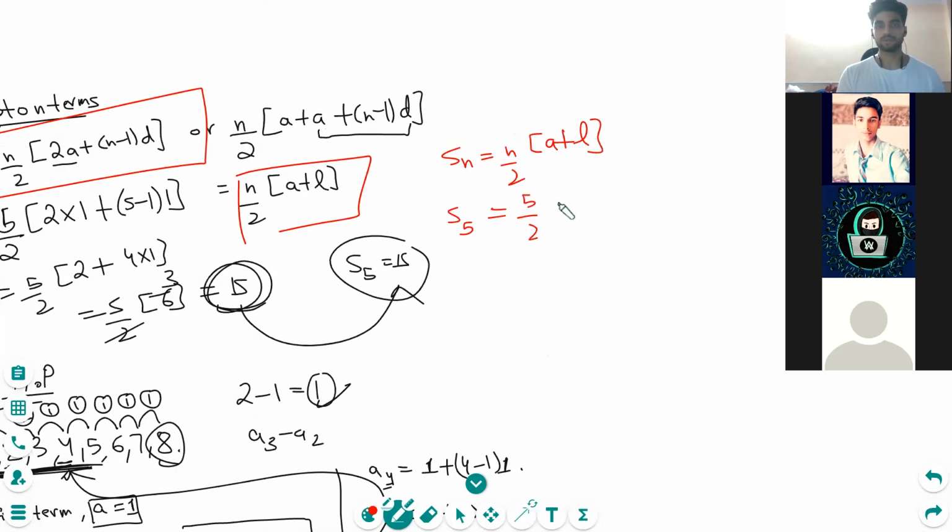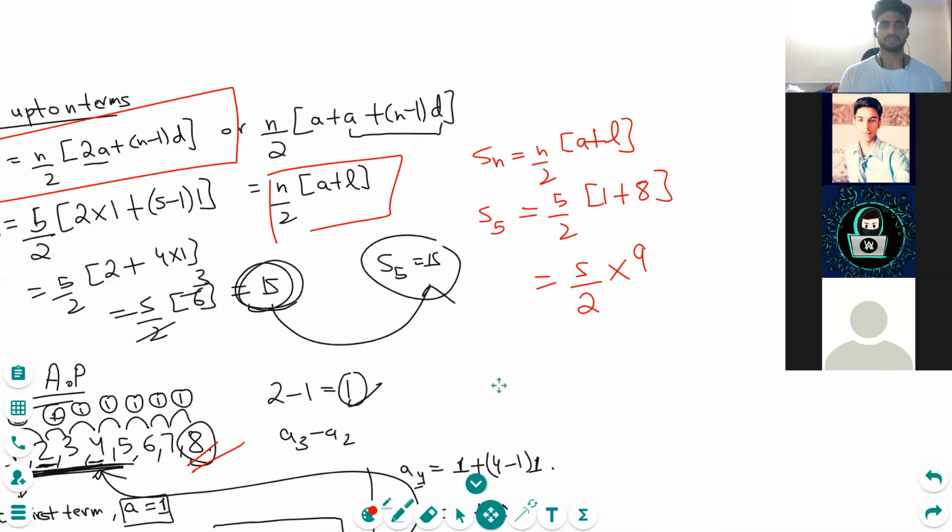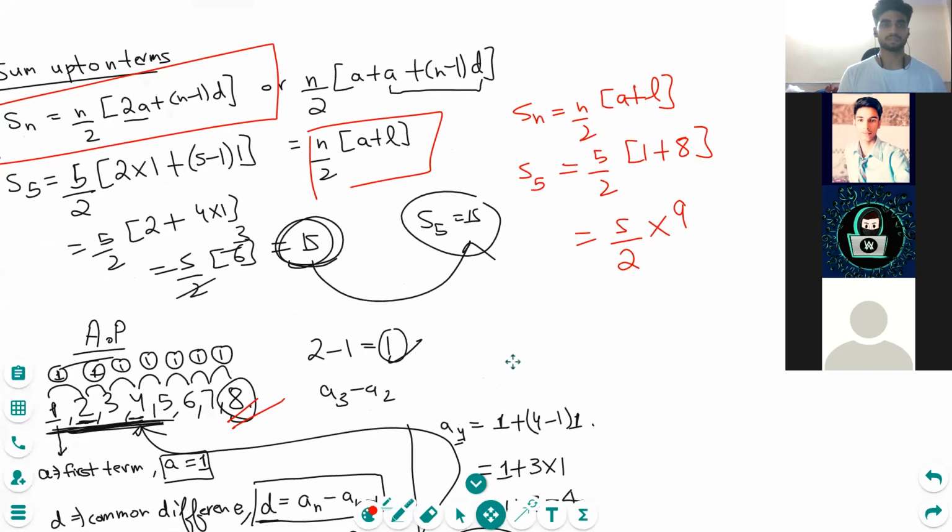So this is 5 by 2. a is 1 and the last term is 8, right? So let's put 8 here. 5 by 2. Okay, are we making any mistake here? 9. Okay, this is not correct. What happened here? Let me see.